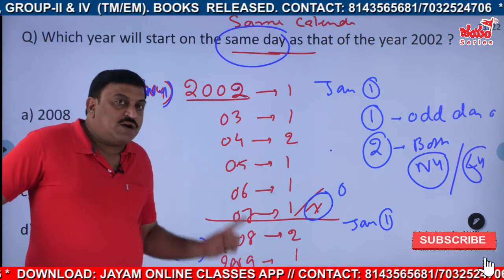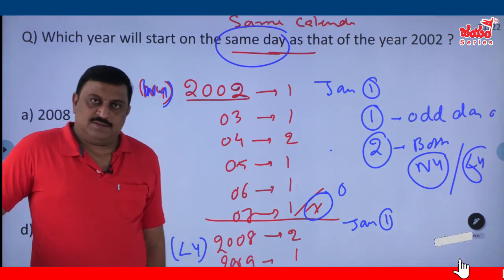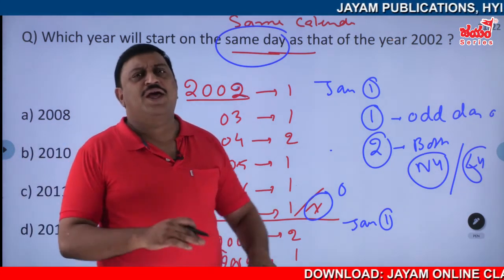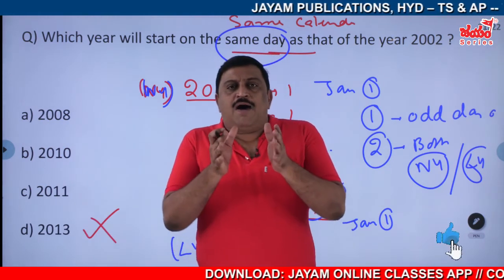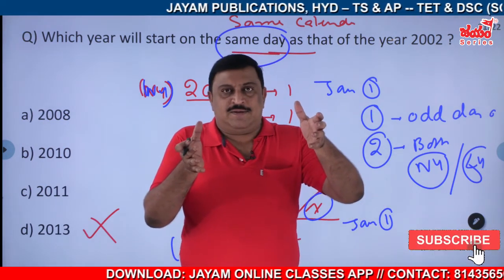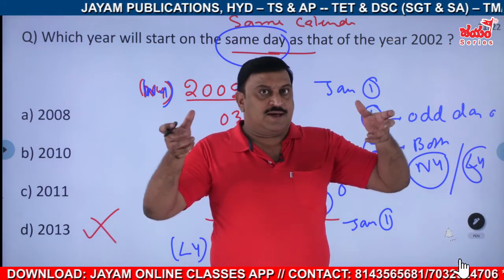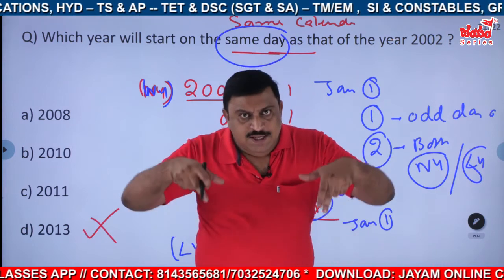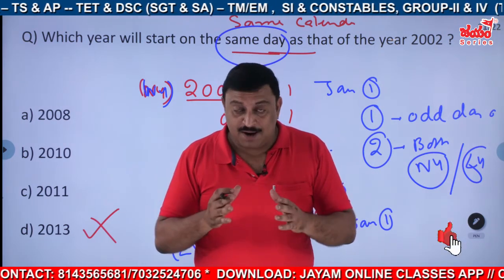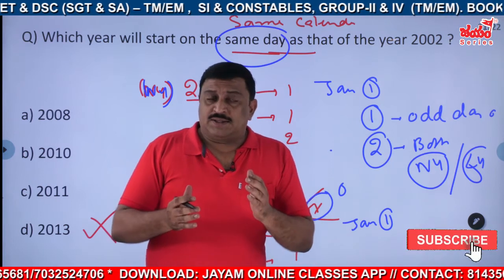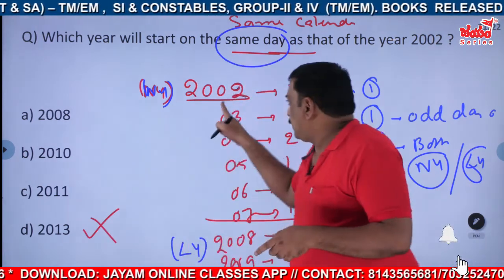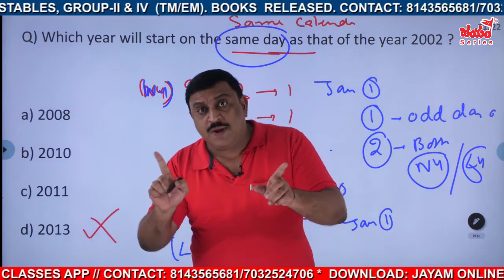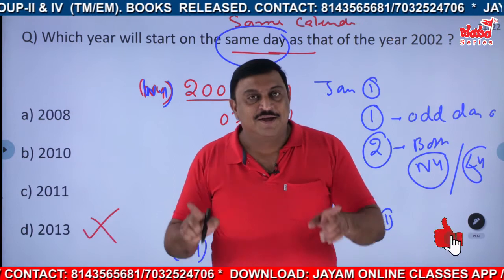This condition is not needed for the starting day. So with this one, we can conclude that all same calendar years will start on the same day, but all the years which start on the same day need not be same calendar years.